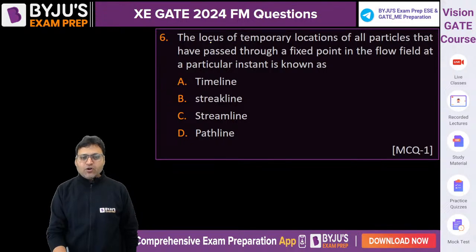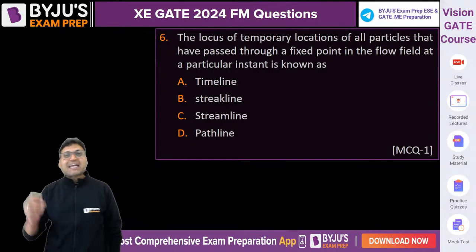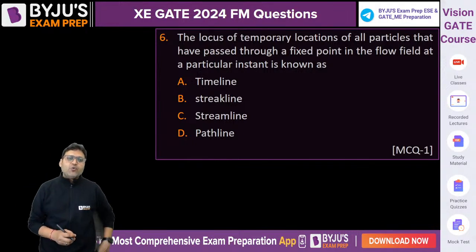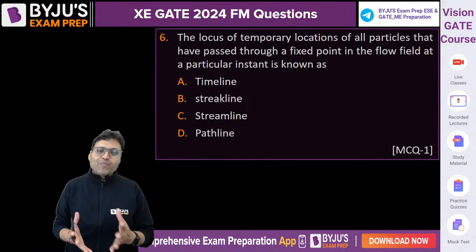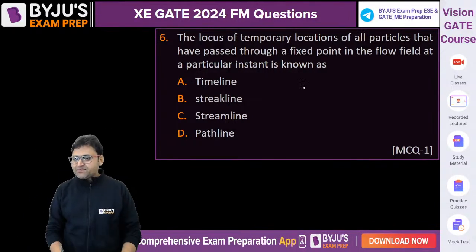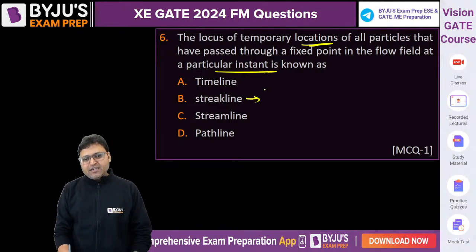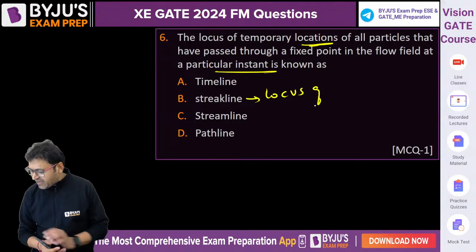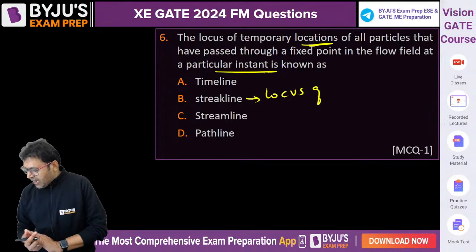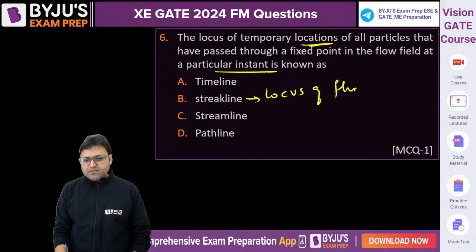The locus of, again MCQ 1 mark, the locus of the temporary locations. These are the simplest possible questions which GATE can ask in fluid mechanics, right? The locus of the temporary locations of all particles that have passed through a fixed point in the flow field at a particular instant. That is the definition of a streak line.